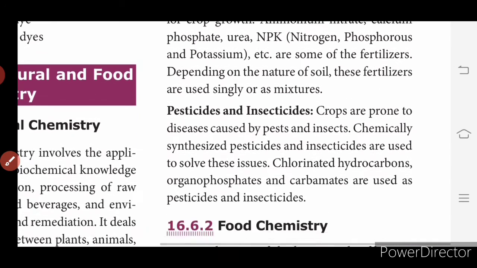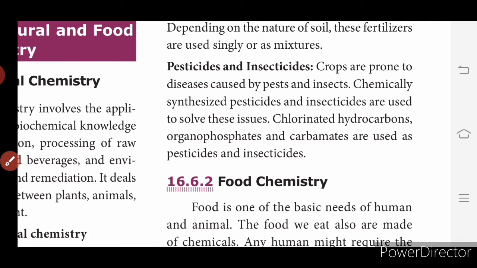Then pesticides and insecticides: what has to be sprayed on the plants? The crops are prone to diseases caused by pests and insects. Chemically synthesized pesticides and insecticides are used to solve these issues. Chlorinated hydrocarbons, organophosphates and carbamates are used as pesticides and insecticides.